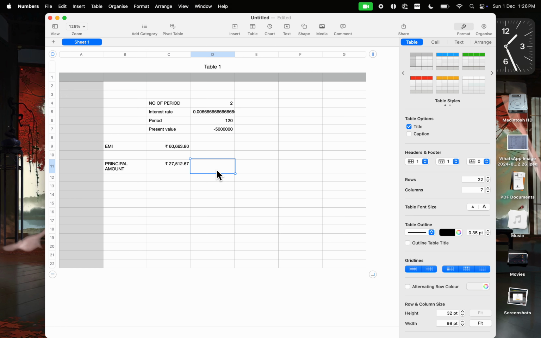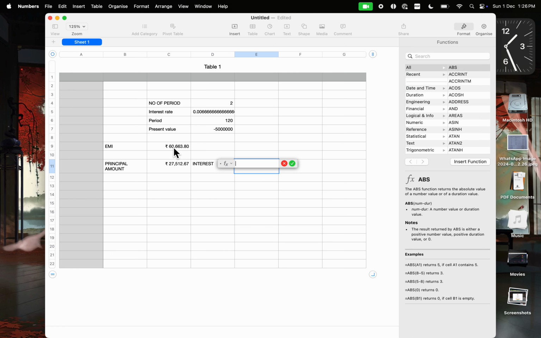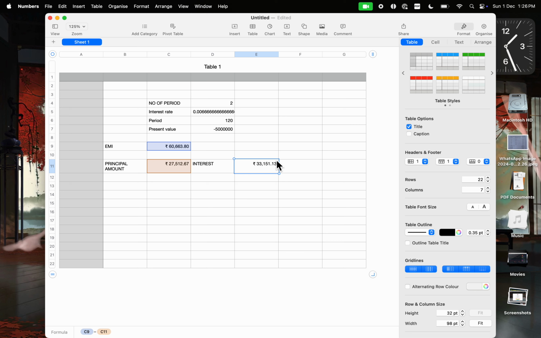And the interest amount, suppose I say, will be this minus the principal amount, that is the interest amount. So you are paying more interest, that is 33,151 will be your interest amount, and 27,512 will go towards the principal amount. So this is how you are going to calculate using a simple Excel sheet.